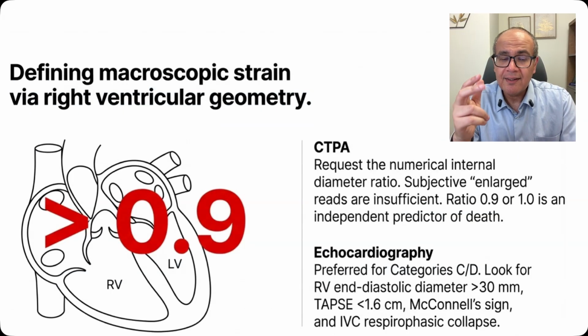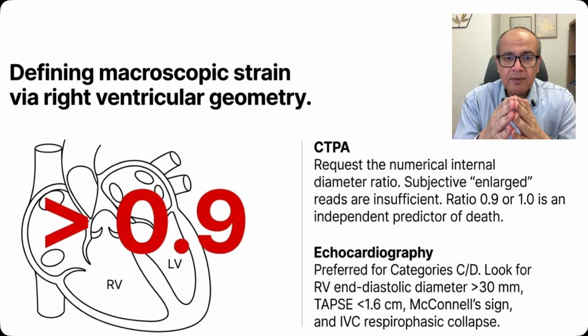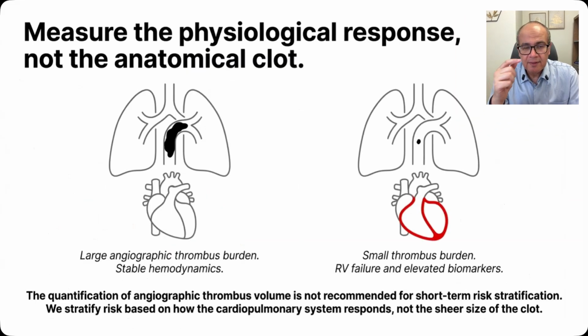Clinical, laboratory, and imaging. RV dilatation is a marker of increased short-term risk. We take the ratio of the RV to the LV. It's an independent predictor of death. Echocardiography has an advantage over CT pulmonary angiography because it can give us multiple parameters to assess the RV dimensions and contractility. And one important caveat is that the thrombus burden should not be taken as a marker of risk.